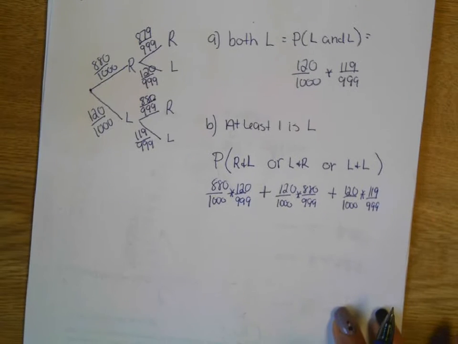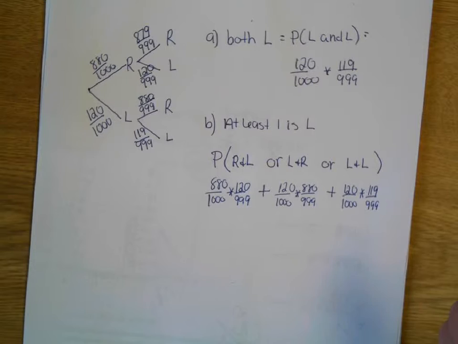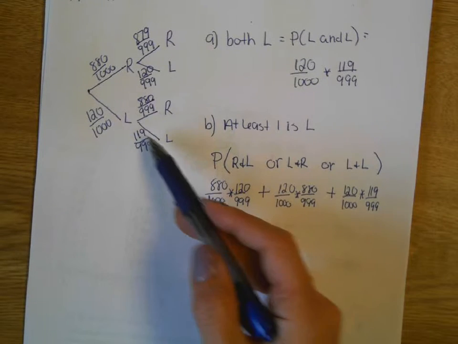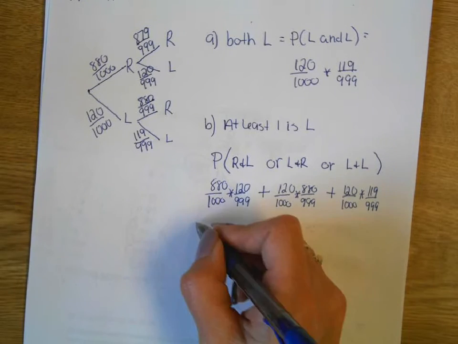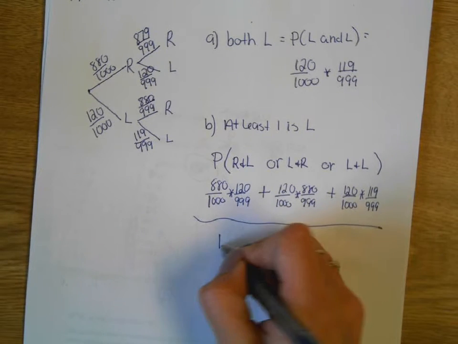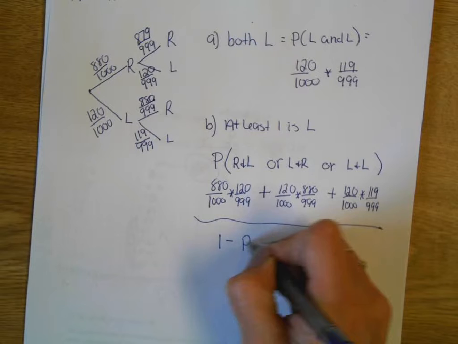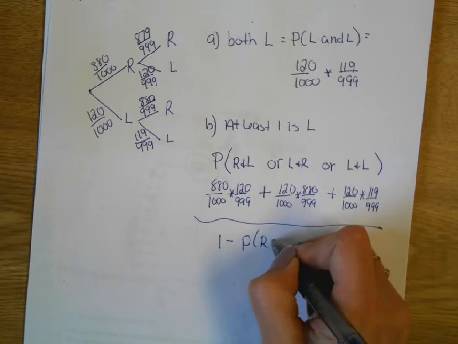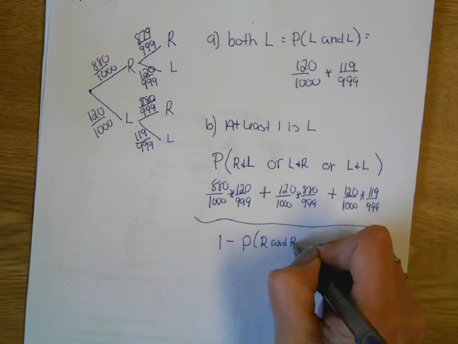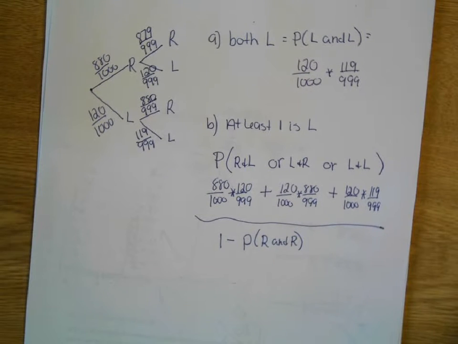Okay, the short way was to do the 1 minus. What's the one branch that we did not figure out here? Right. So the second way to do it would be 1 minus the probability of getting neither one left-handed, right and right. See how that works?